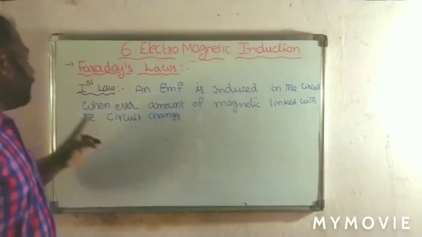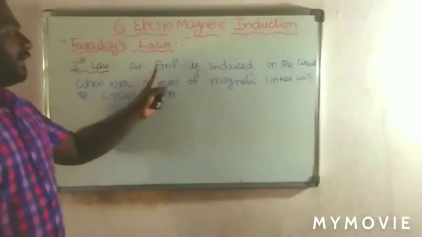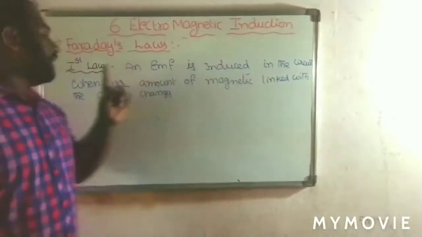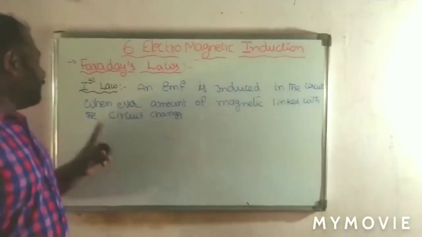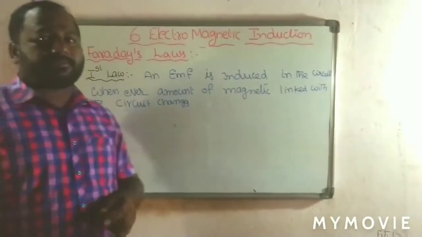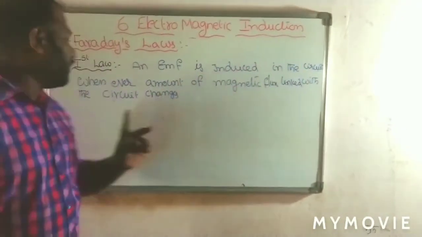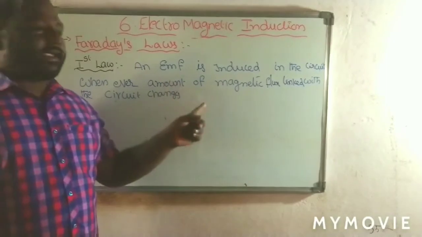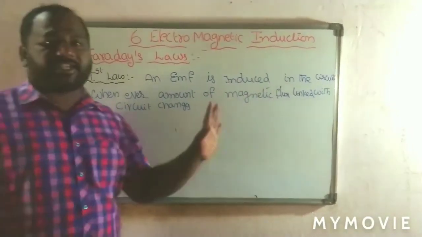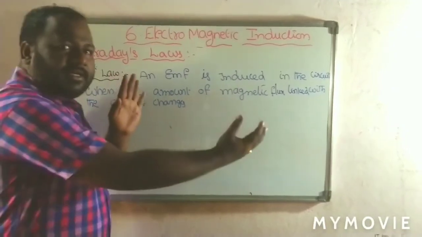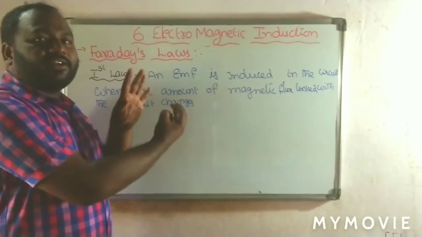Okay. Now Faraday's first law: an EMF is induced in the circuit whenever the amount of magnetic flux linked with the circuit changes. This means when the magnet is taken nearer to the coil, it links more flux.